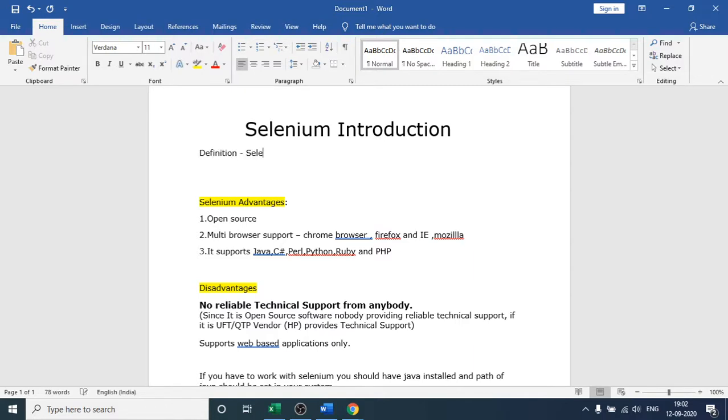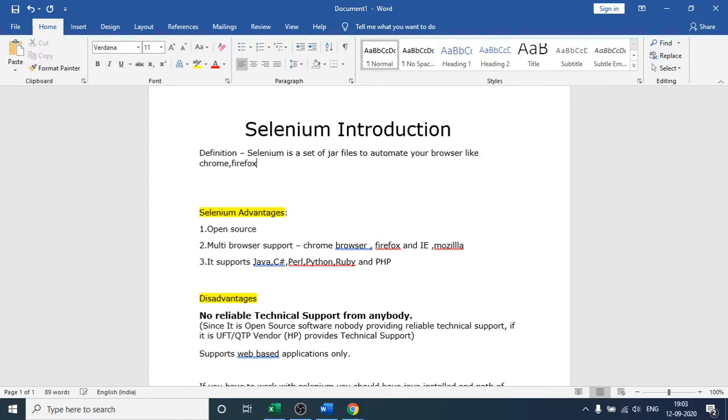So we can say that Selenium is a set of jar files to automate your browser. Browsers can be like Chrome, Firefox is one of the browsers, and Internet Explorer as well. So you can say Selenium will help you in automating that browser.